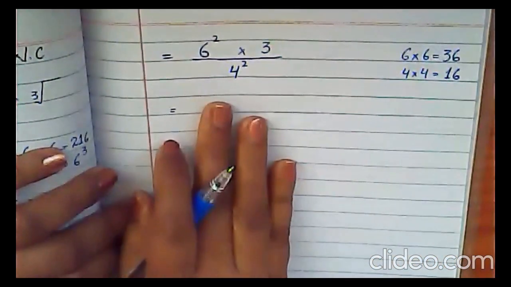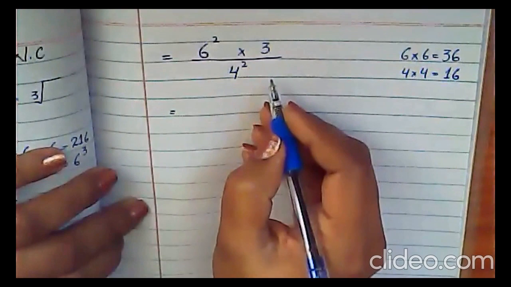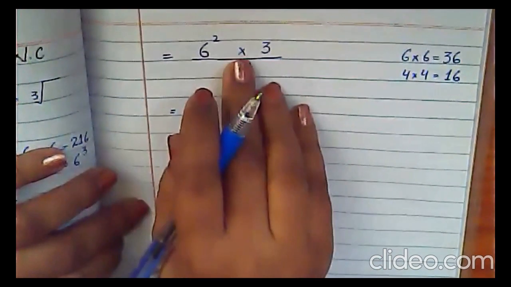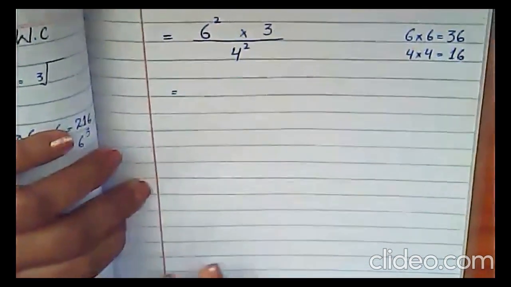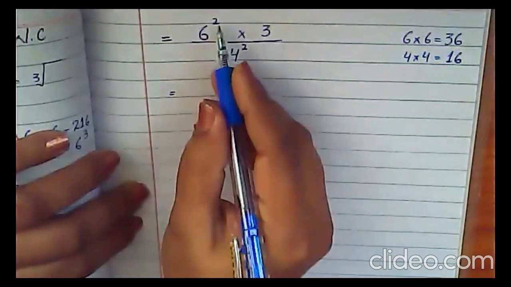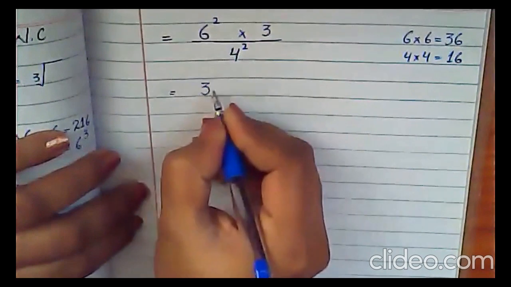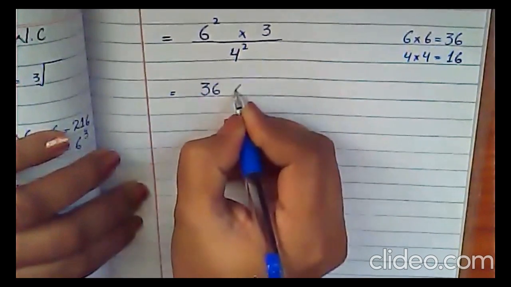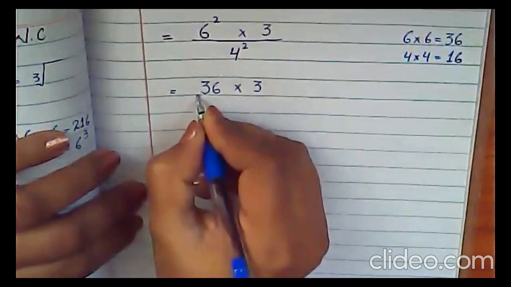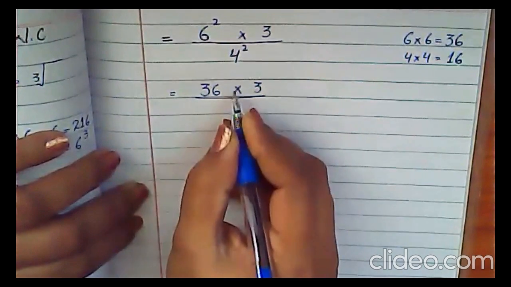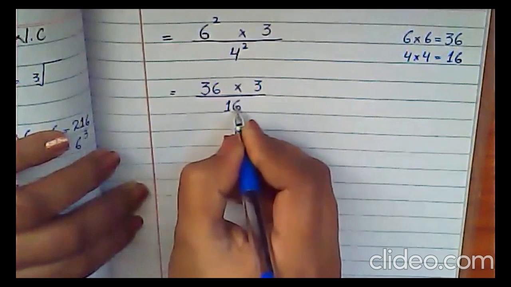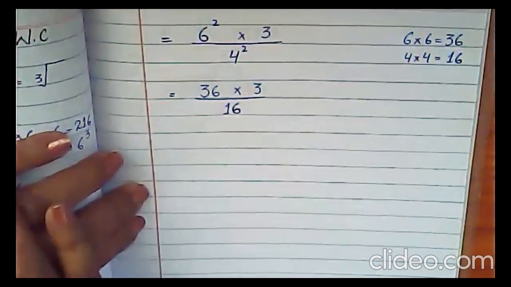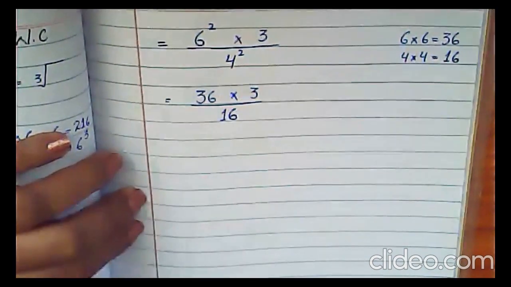We have to simplify it now, because we cannot leave it here; we have to simplify this step as well. So how will you simplify it? Now simply you will open the powers. So the 6 square will be equal to 36, multiplied by 3, divided by 4 square. 4 square is equal to 16. Understand? Clear?